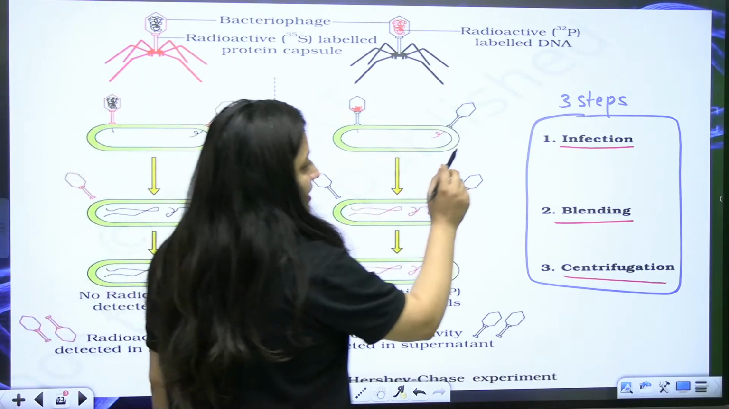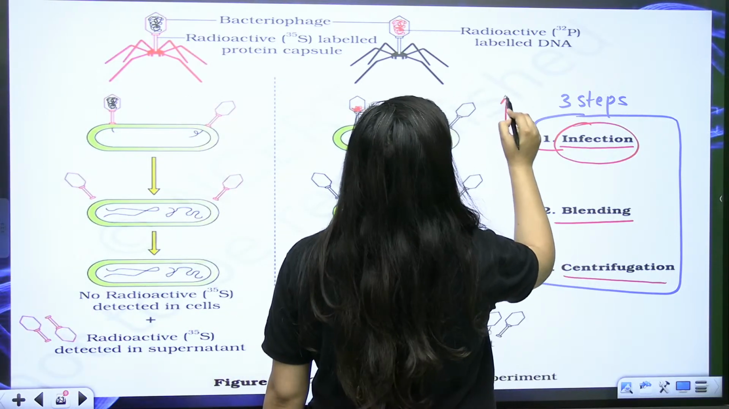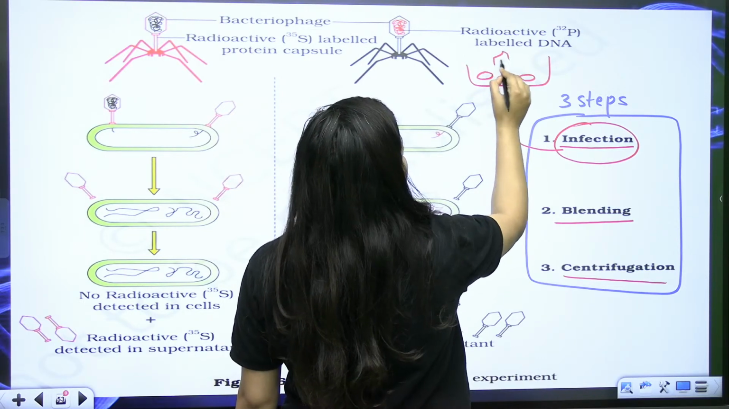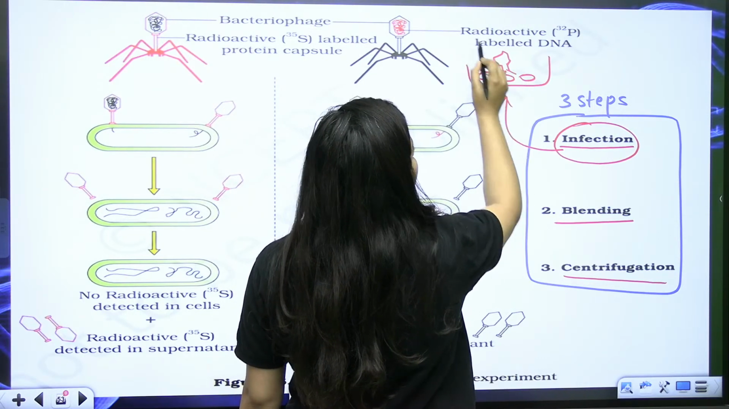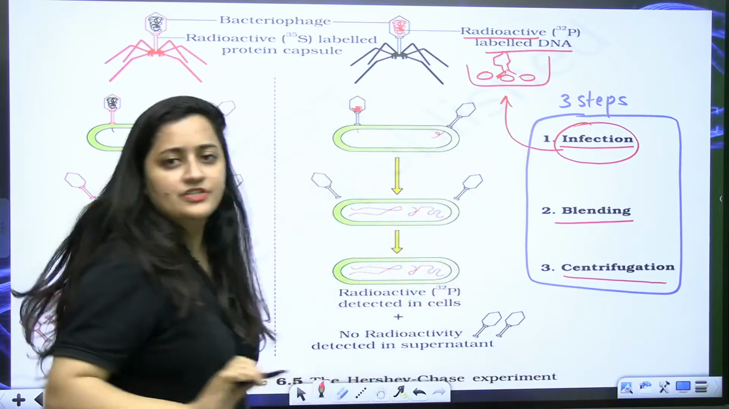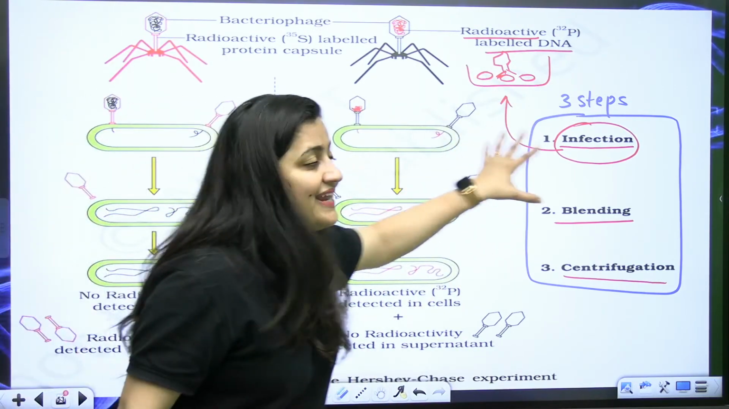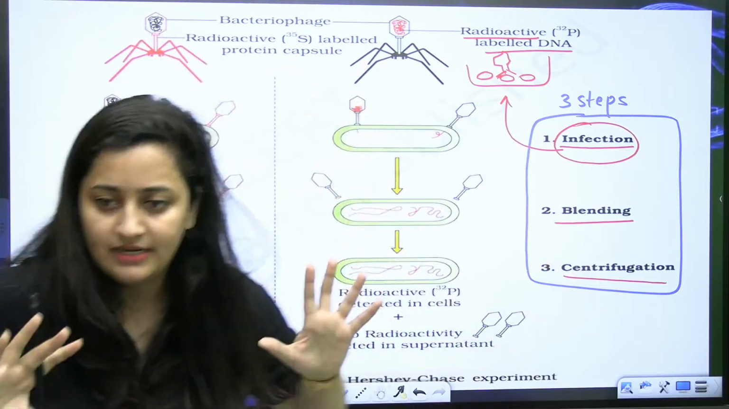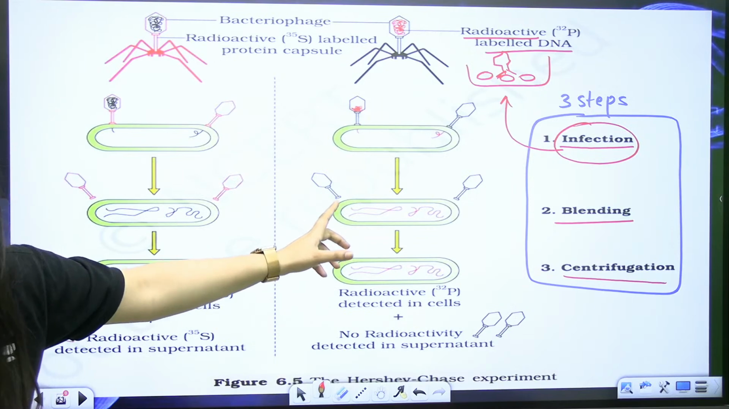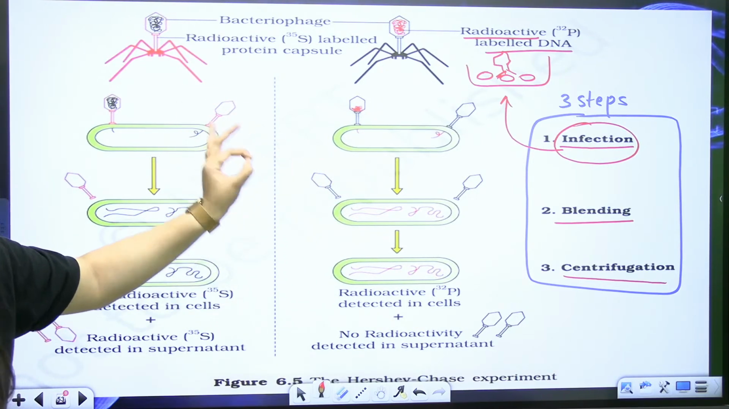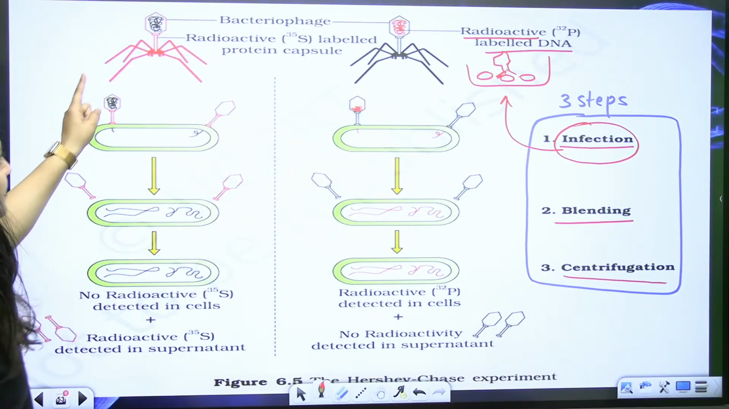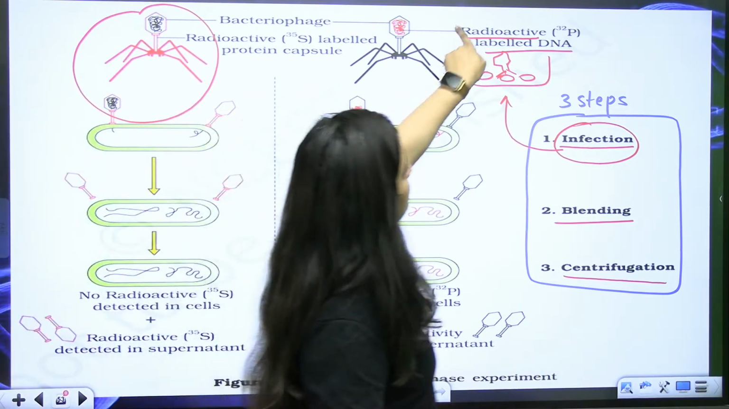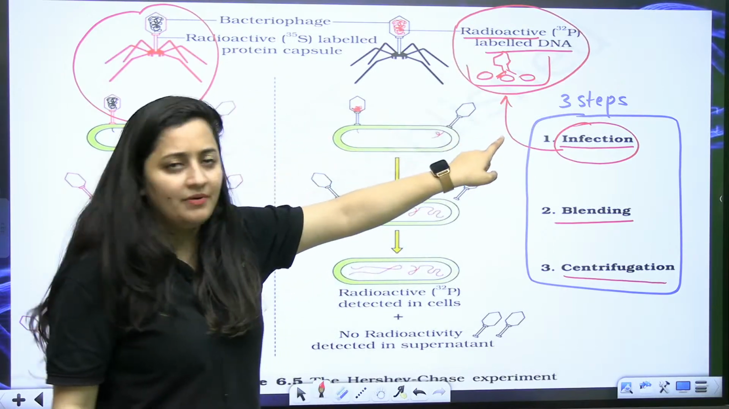See, in the first step, what will they do? Let's say this is a culture in which bacteria and your radioactive labeled bacteriophages are there. In the very first step, they will make sure that the bacteriophage is infecting your bacteria. First step clear? So both types of labeled phages, radioactive S35 as well as radioactive P32 labeled DNA.